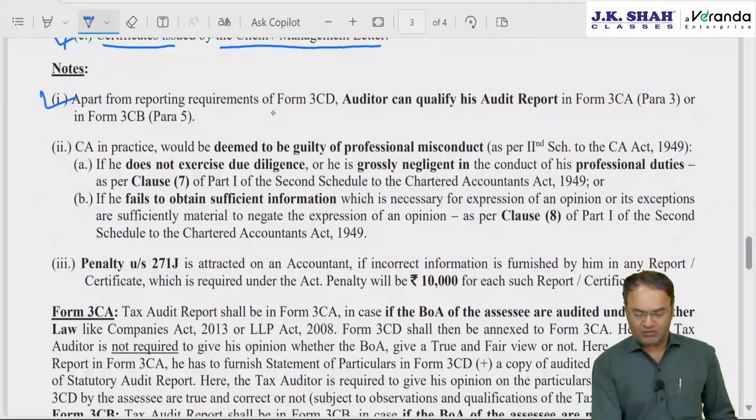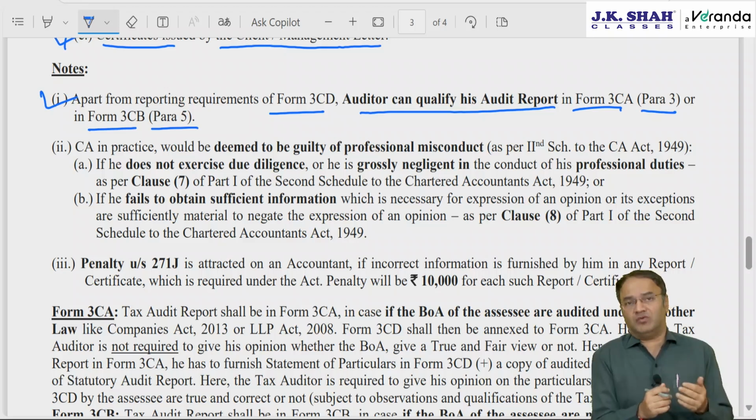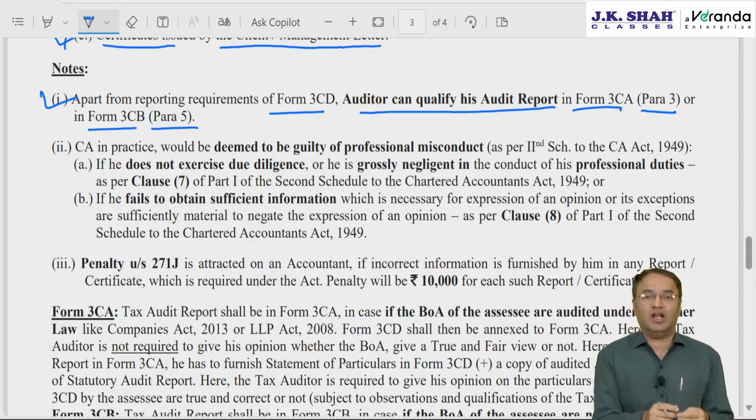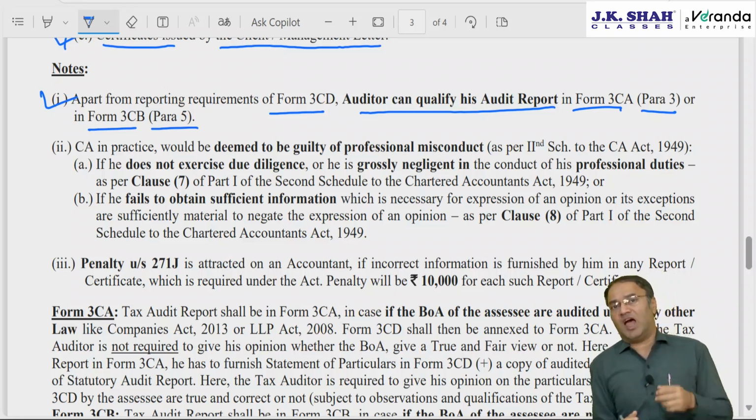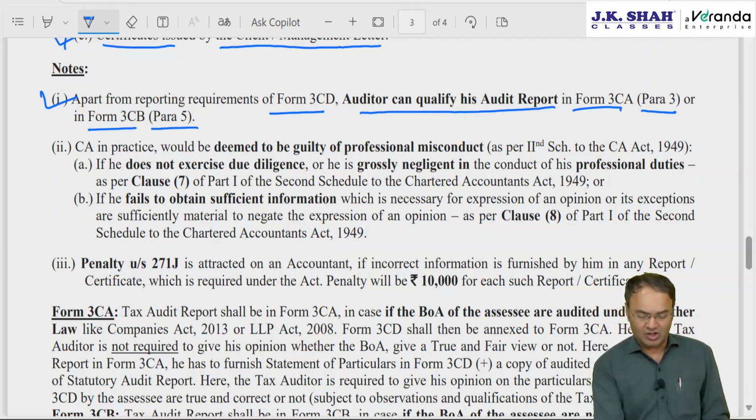Okay, apart from reporting requirements under 3CD, the auditor can qualify his report in Form 3CA para 3 or in Form 3CB para 5. Qualification is not a positive thing. Qualification means noting negative points. Qualification can be given that I have not been able to verify this, the client has not supported, the client has not supplied books of accounts or documents, or I have verified but I am not able to take a decision. For what reason I am not able to take a decision? That is called a qualification mentioned.